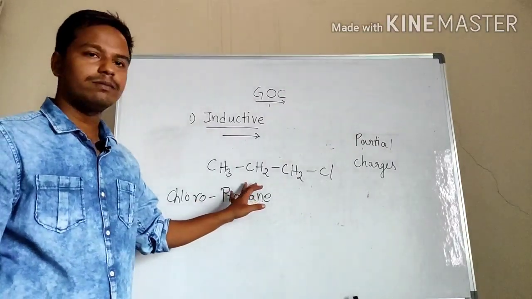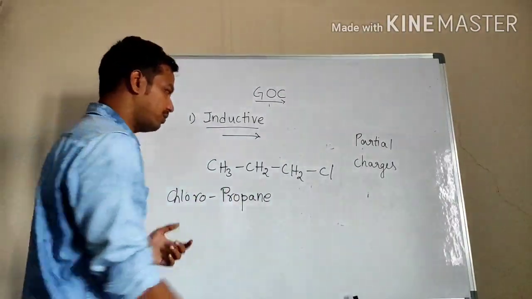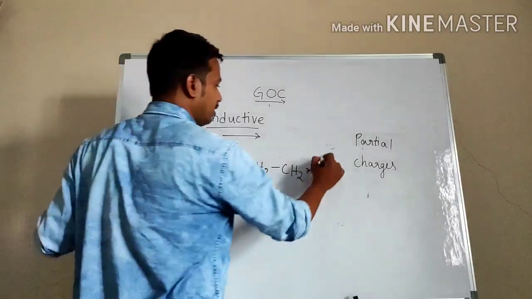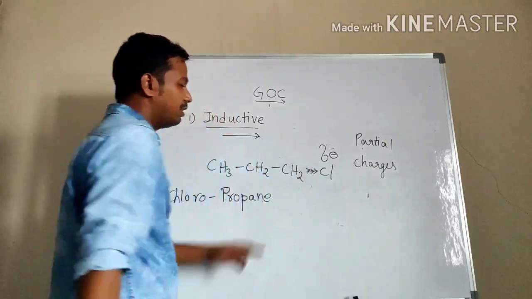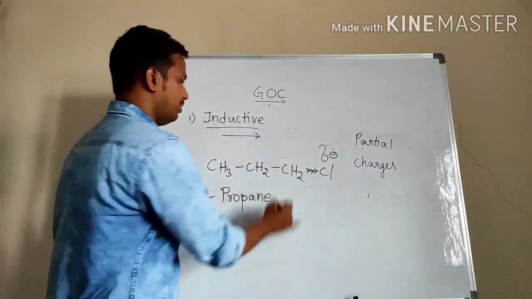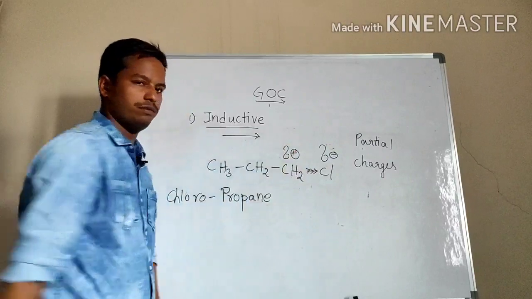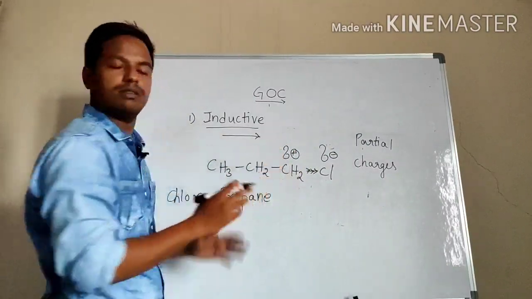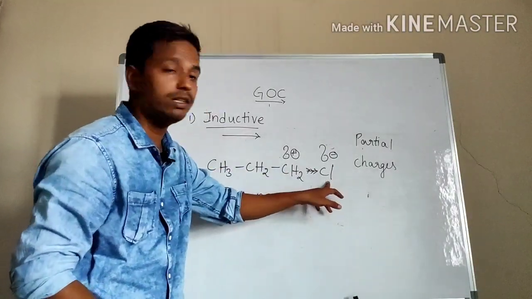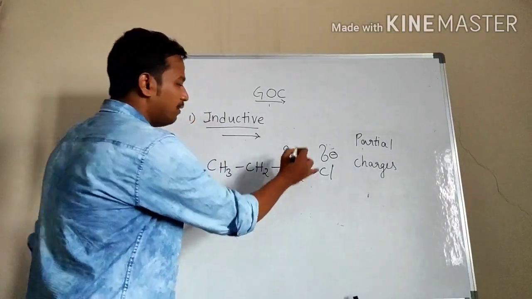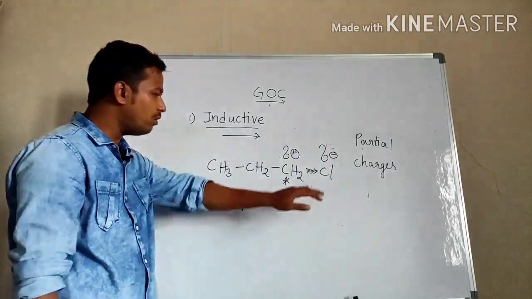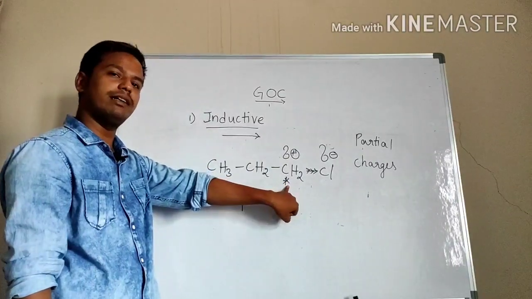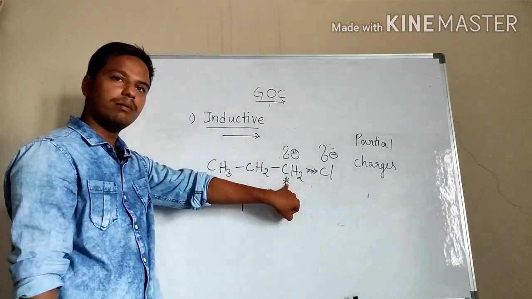So now I will indicate the direction of electrons. From here, electrons move towards the chlorine atom. So I am writing here del minus. So it is like donating electrons. We are writing it as del positive. This is one del positive. After it loses the electron, or after the electrons are moved towards the chlorine, this atom will become electron deficient. Yes or no? The electrons are less here at this carbon side.